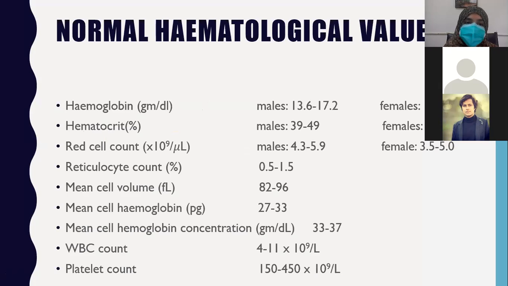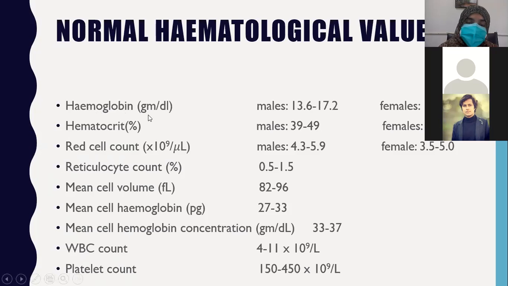Beta, this is very important. You should know the normal hematological values as given below. The more important ones which you need to memorize are the hemoglobin, red cell count, WBC count and platelet count. At least you should know these four values. Hemoglobin is measured in gram per deciliter.